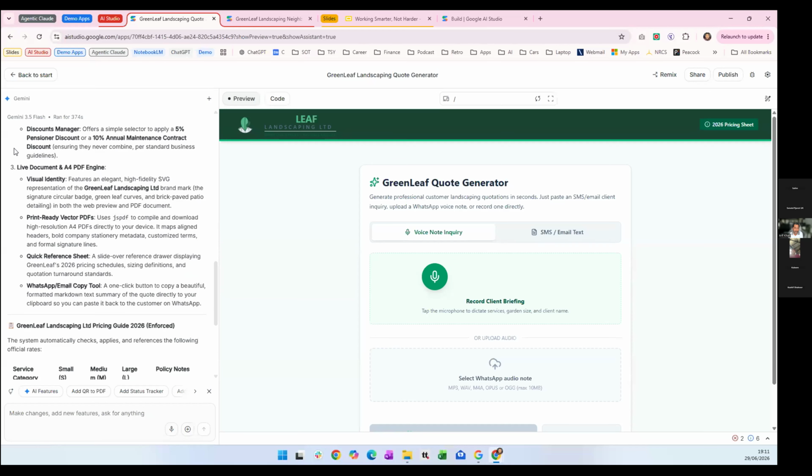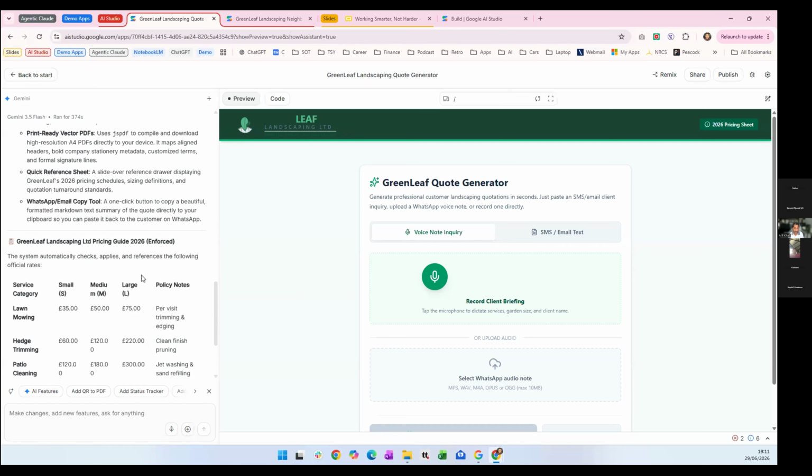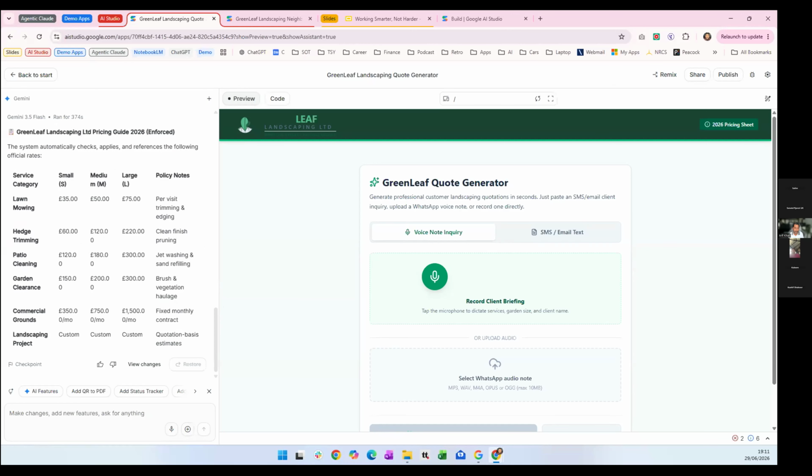And then finally, it will allow me to create a PDF with an output. And then it's also just highlighting this is the pricing guide it's used, in terms of the file that I uploaded. So it's got the different services we offer as a business and the different rates as well. So let me show you. So this is the output of the app. Right, let's actually try it as well.